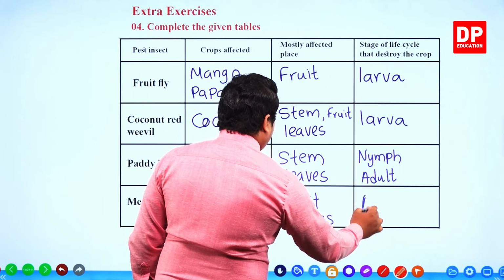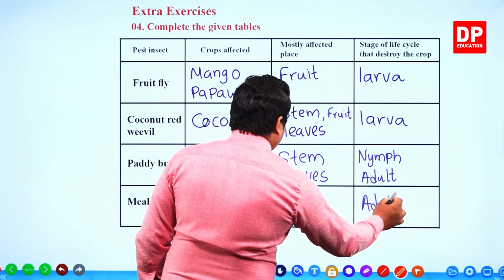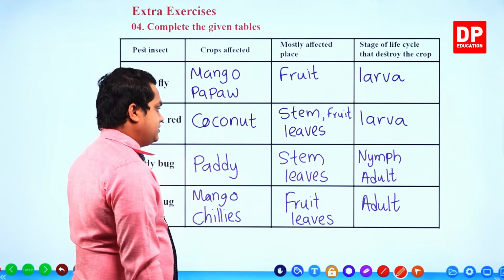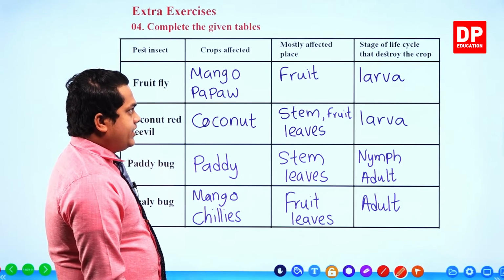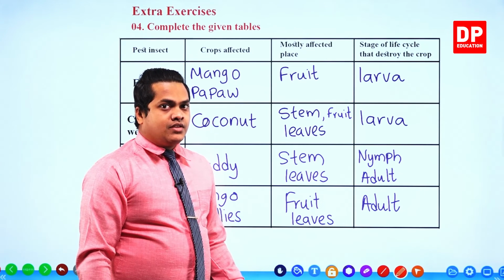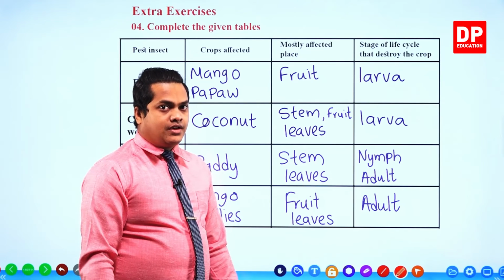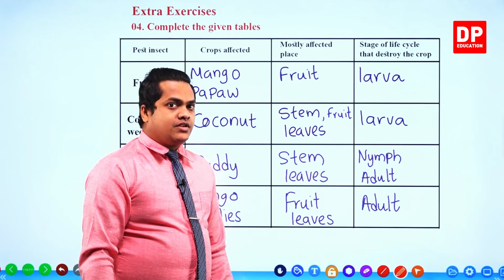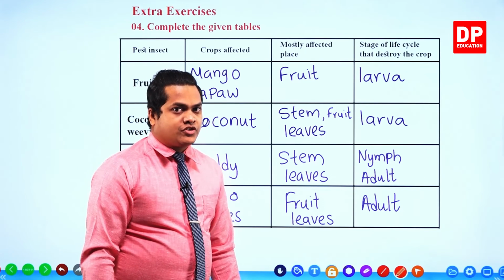Here it is the adult. Right. So these are the pests that are going to harm the crops given in the table, my dear children. So let's head on to observe the next question.